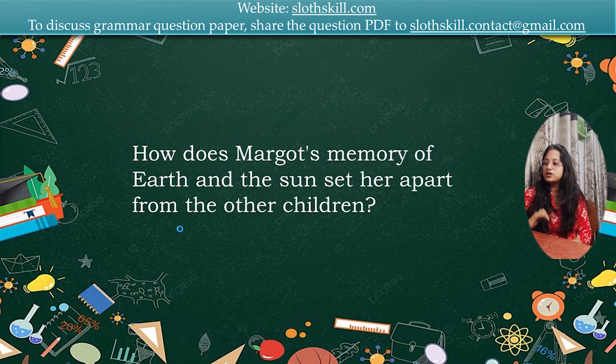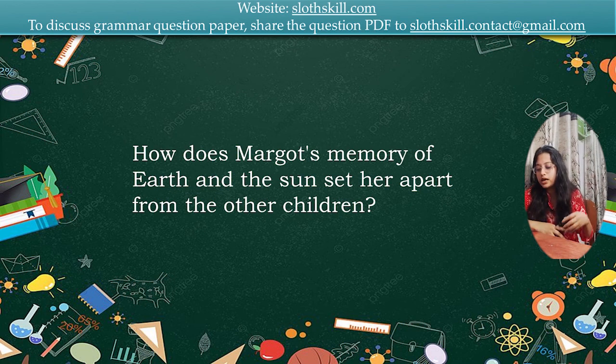Let's move to the second question and see what it has for us. How does Margaret's memory of Earth and the sun set her apart from the children? While I was teaching you, I already told you a number of times, this is a very, very important question. You can put 5 stars to this question. If the chapter comes, this particular question is sure to come. She remembers certain things about the sun better than the others. So how does it impact her, and how does it set her apart from the other children?